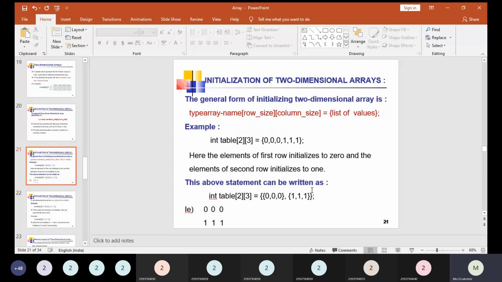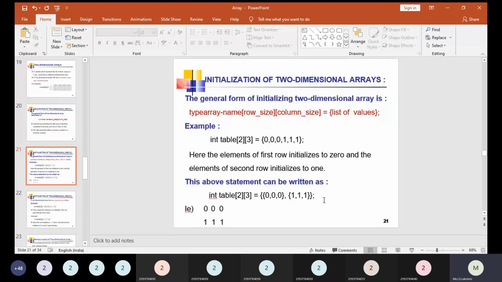Each and every value will be separated by commas. Here the elements of the first row are initialized to 0 and the elements of the second row are initialized to 1. This above statement can also be written like this. Within one curly bracket, all the first row values can be given separated by commas, and within another set of curly brackets the second row values can be given, and these two rows can be clubbed into a left curly bracket and a right curly bracket. In this way also we can initialize the values of an array.